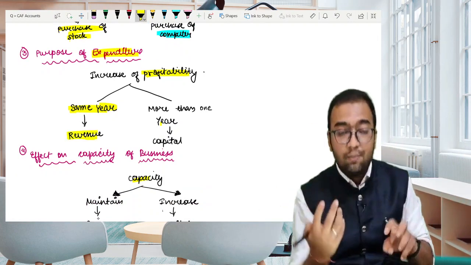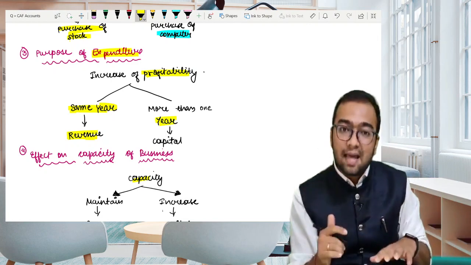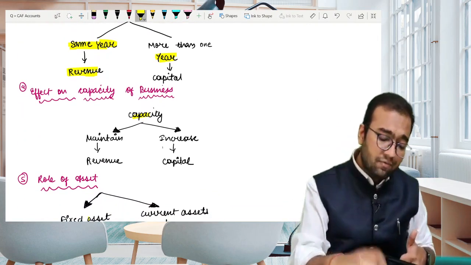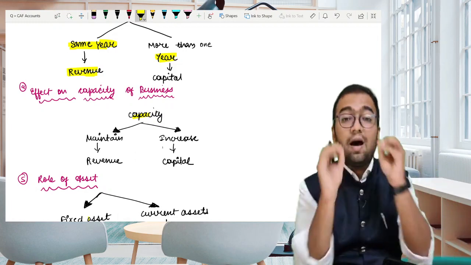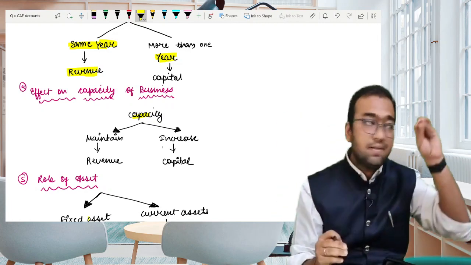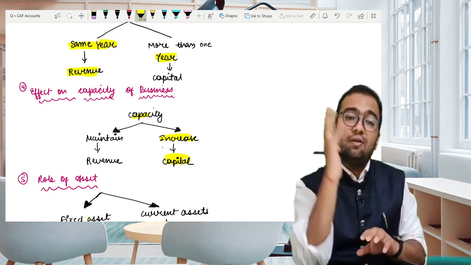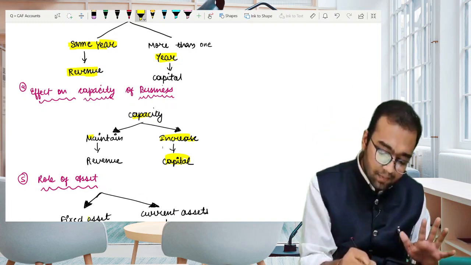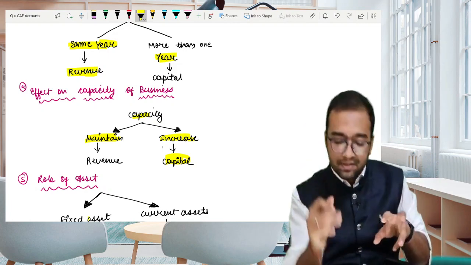Whereas if profitability increases for more than 1 year, then we will classify it as capital. The fourth one is effect on capacity of business. If our capacity increases, I repeat, if our capacity increases, then we will classify it as capital. Whereas if our capacity remains the same, if the expenditure is incurred to maintain the existing capacity, then it would be classified as revenue.